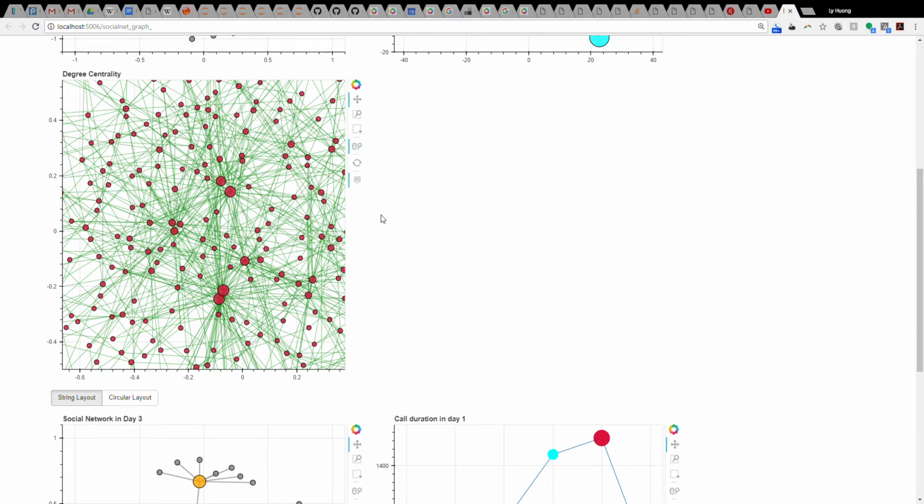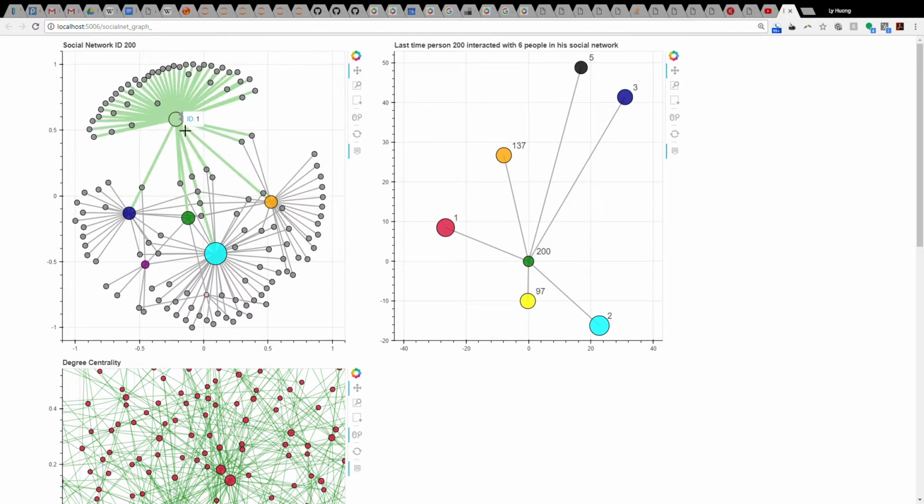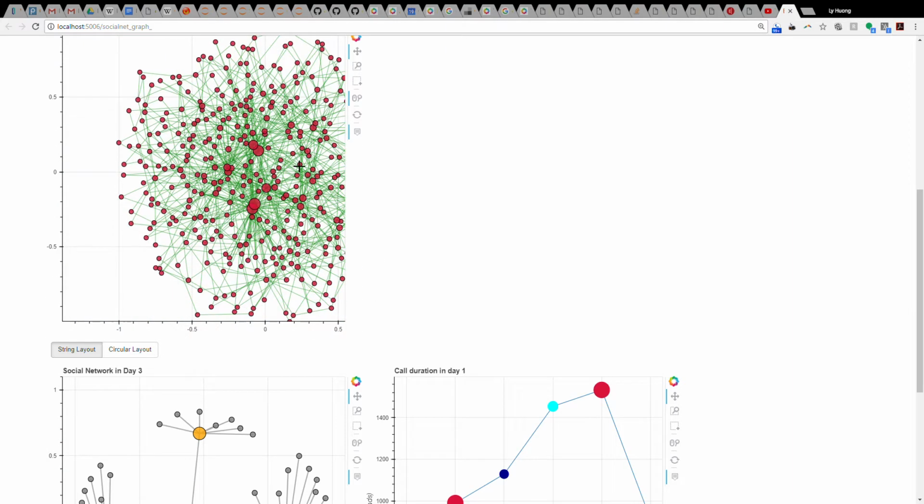We have visited ID 1 in this graph, and I suspect this to be Verdo because he coordinates a high level of activities. Looking more closely in this graph, we can identify ID 0, who is significant in the social network because he communicates with all the significant people in Catalano's social network.